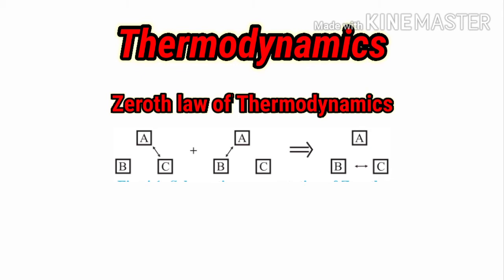After this demonstration of the diagram, we can say that when the first system is in thermal equilibrium with the second system, and the second system is in thermal equilibrium with the third system, then the first system is also in thermal equilibrium with the third system. This is nothing but the simplest way of stating the zeroth law of thermodynamics. Now we will see the exact statement of the zeroth law of thermodynamics.